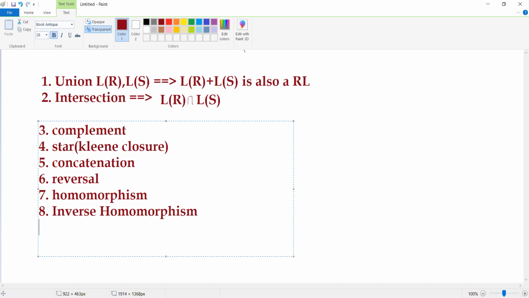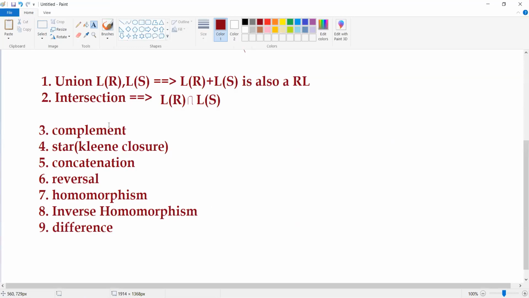Okay, and then we have one more operation. Please let me check. So in total we have 9 operations. Difference. So the difference between two regular languages is also a regular language.